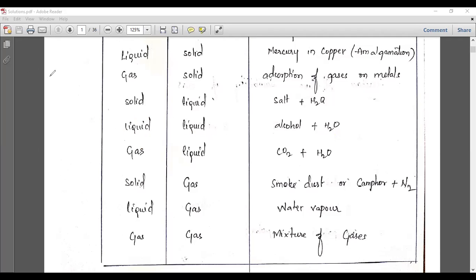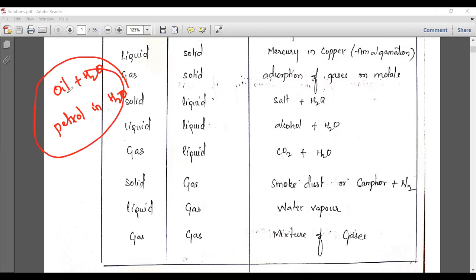Let us take some more examples, like oil in water, or petrol in water. These two mixtures are heterogeneous mixtures.